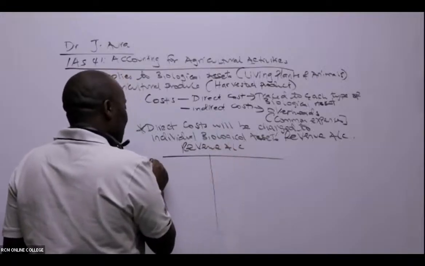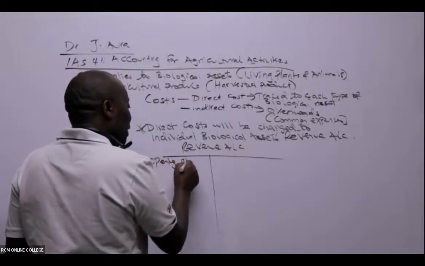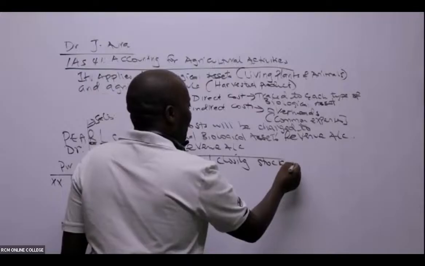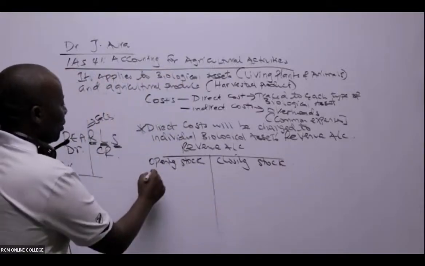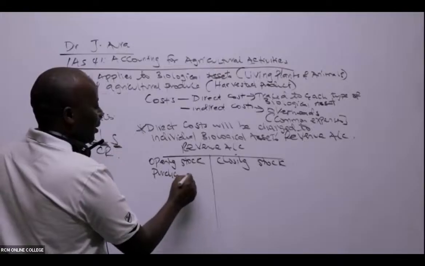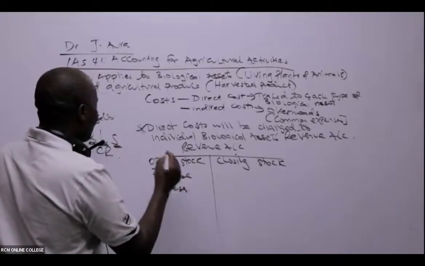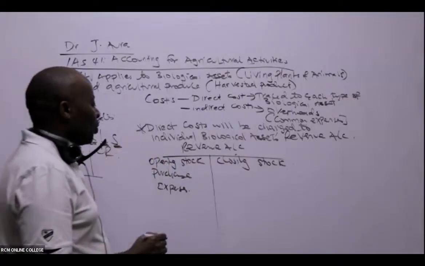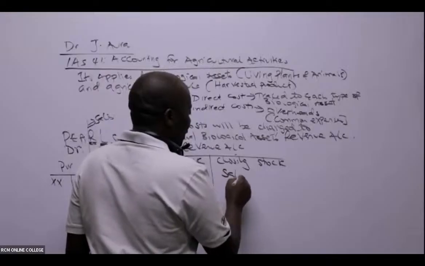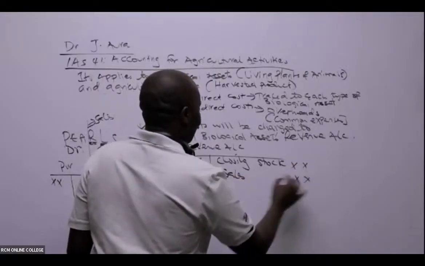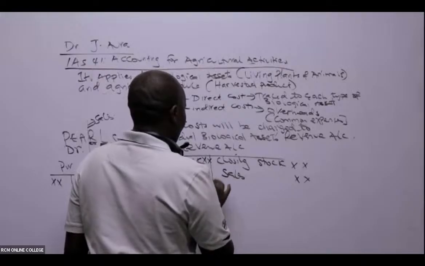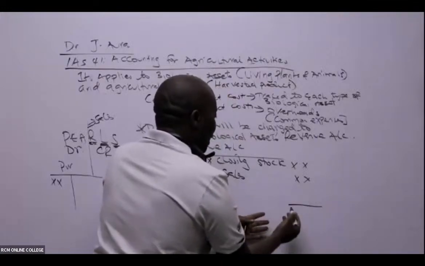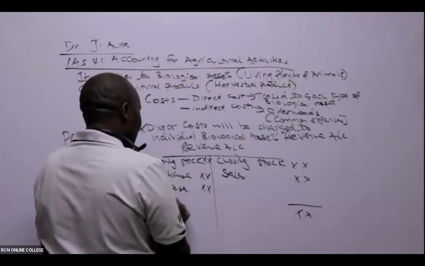I must always start with opening stock or inventory. So opening stock, closing stock. And then I come here. You can see purchases, the expenses, so purchases, I'm debiting. Expenses, I'm debiting. I don't bring any asset here. So I have revenue. What am I doing to revenue? Revenue, we normally call it sales. If this side is bigger when you are balancing, it means automatically that you have a balancing figure here, which will be profit.